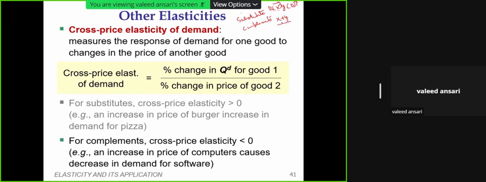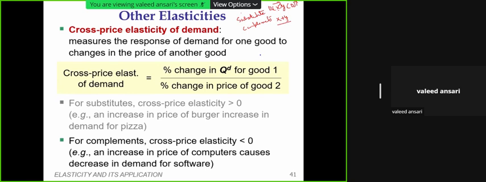Typical examples are hardware and software, teacher and student, car and gas.